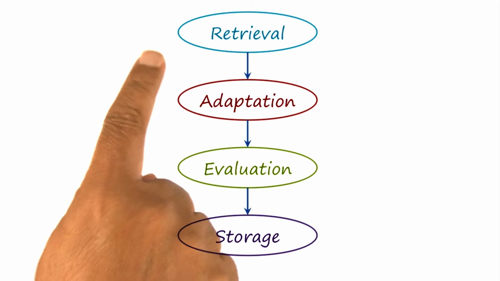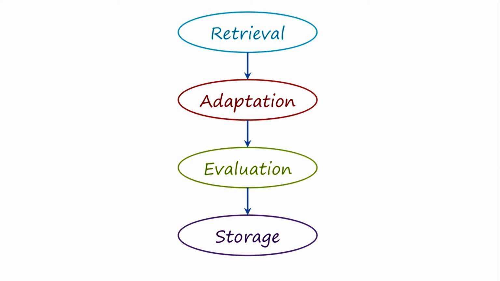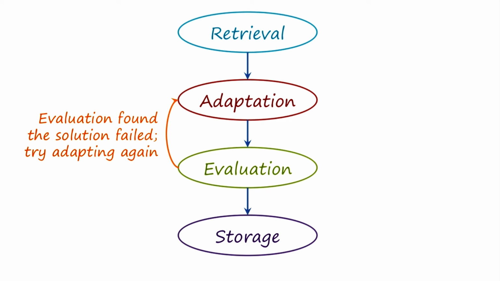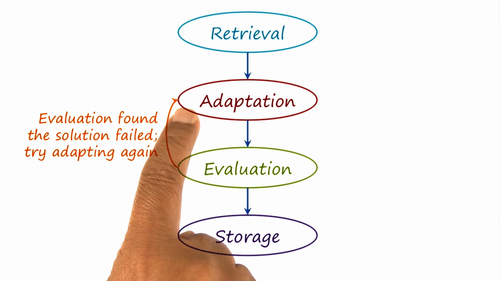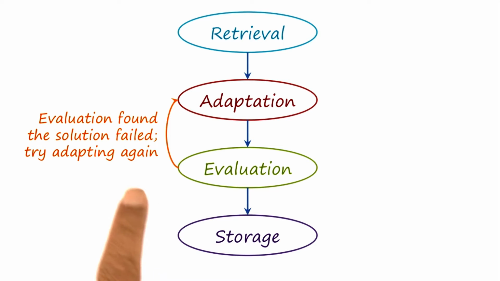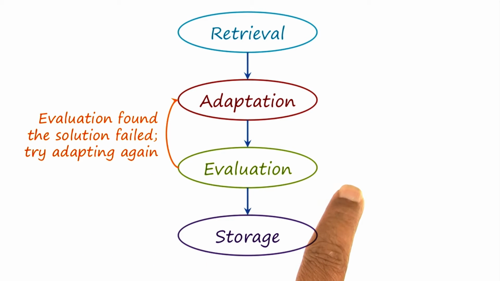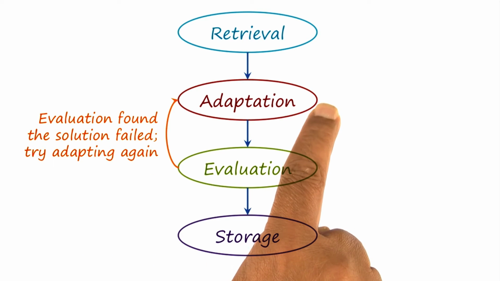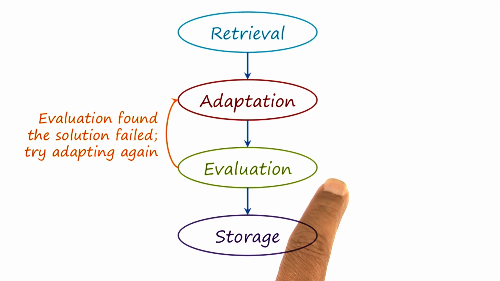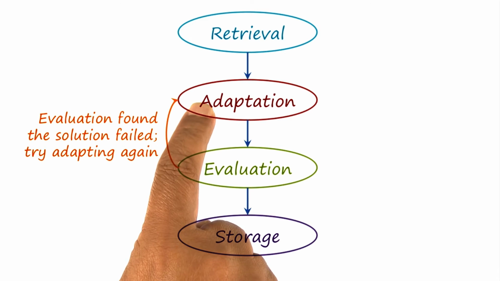So far we have talked about the very basic process of case-based reasoning, and we have portrayed it as if this process was linear. But of course, the case-based reasoning process need not necessarily be linear. As an example, if the evaluation of the candidate solution that adaptation had produced fails, then instead of abandoning that particular case, we might want to try to adapt it again.